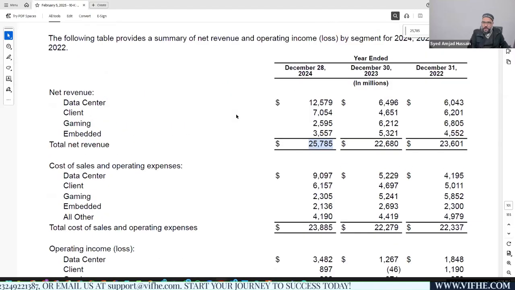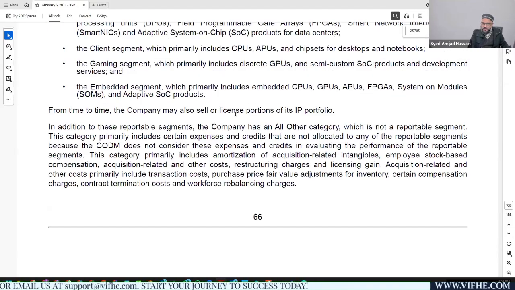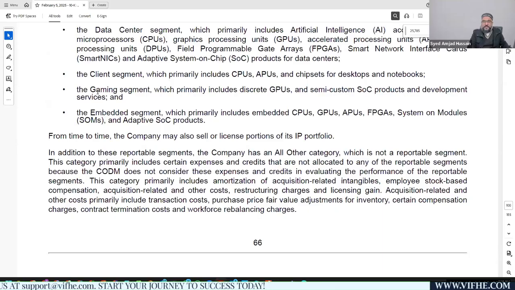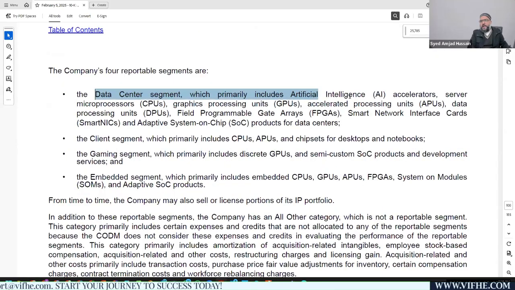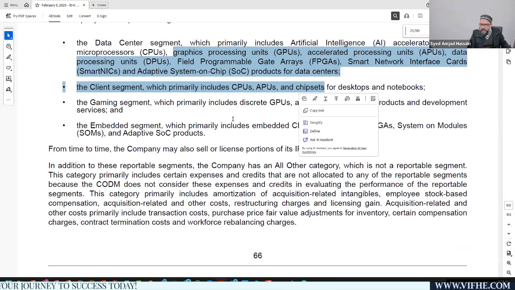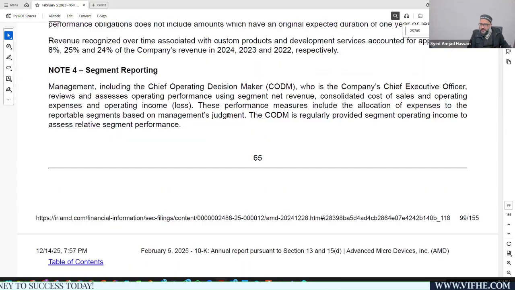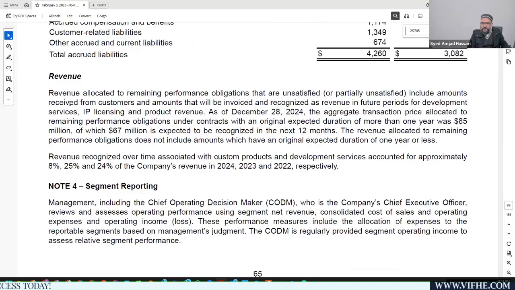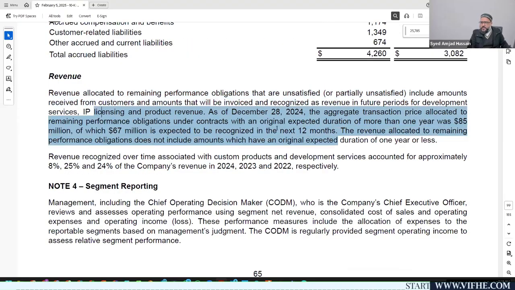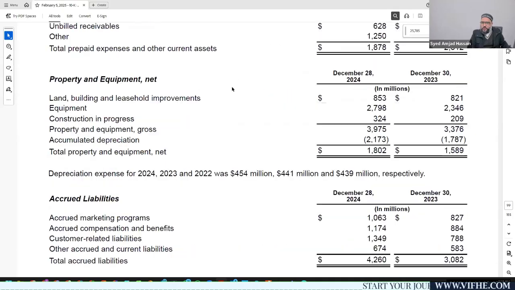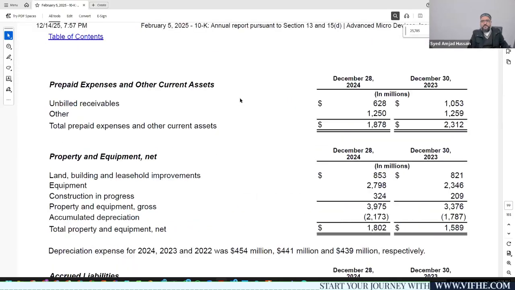Now, what about these things? I think this was explained over here. You can see the data center segment will primarily include artificial intelligence, and I believe this was already explained above. Revenue allocated to remaining performance obligations is an amount. So these are the explanations that were provided.